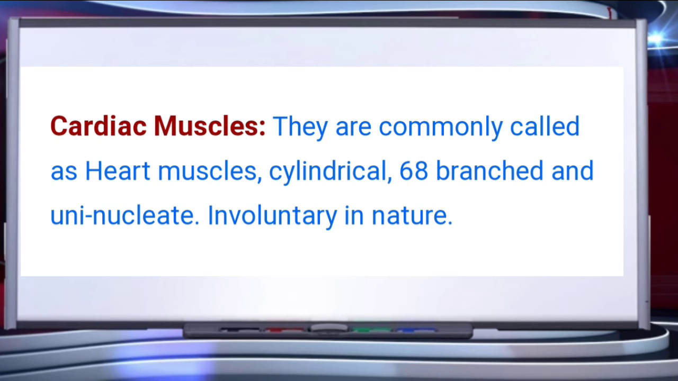Generally, intercalated discs occur between the ends of the fibers. The cells show faint cross striations. The cardiac muscle is an example of involuntary muscle. They are not under the will of the organism. Just now I have told you this before also.